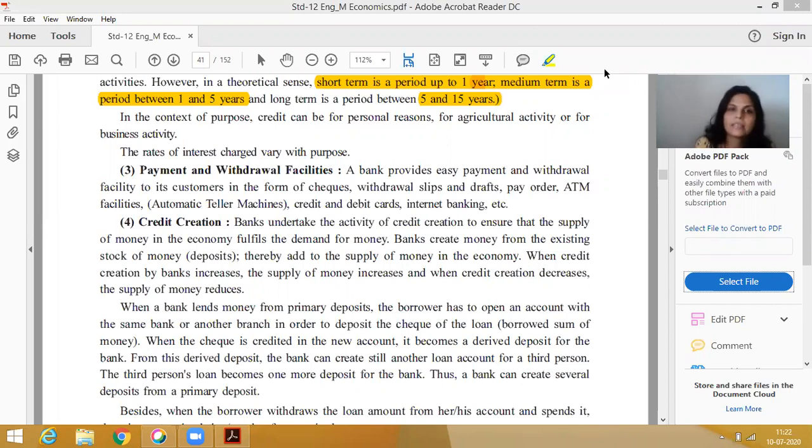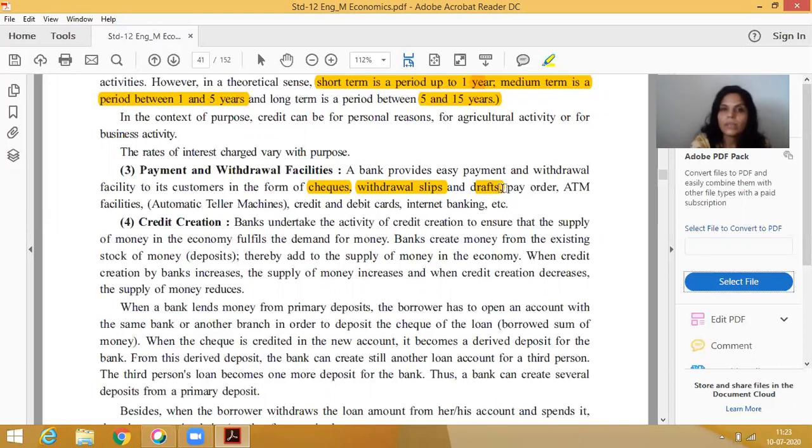How can they withdraw? As an account holder of a bank, what do you do to withdraw your money? You can use Paytm, you can use an ATM, you can withdraw by withdrawal slip, by draft, by pay order. So these are all forms of withdrawing money. If you are an account holder of any bank, you withdraw money by check, by withdrawal slip, by draft.